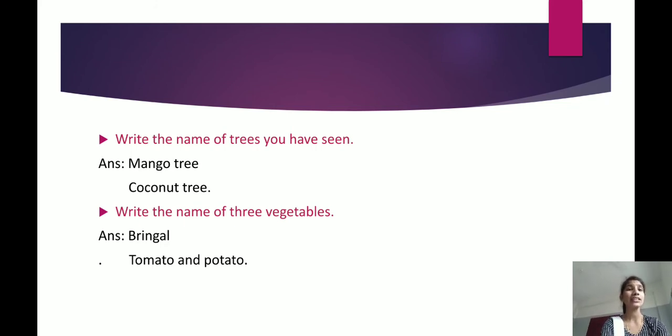Write the name of three vegetables. Right? Name three vegetables. What are the vegetables you saw in your home? Yes, that is brinjal, tomato and potato. Yes, these are the vegetables, right? We saw in our home.